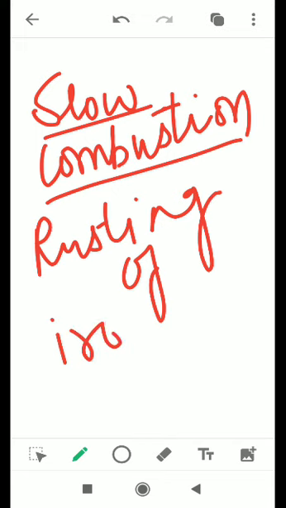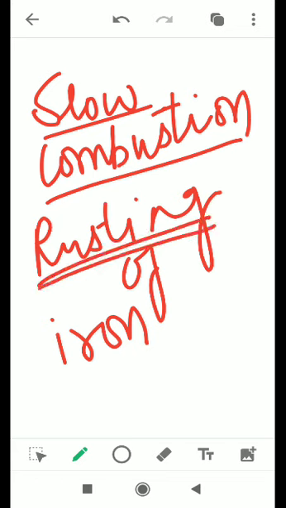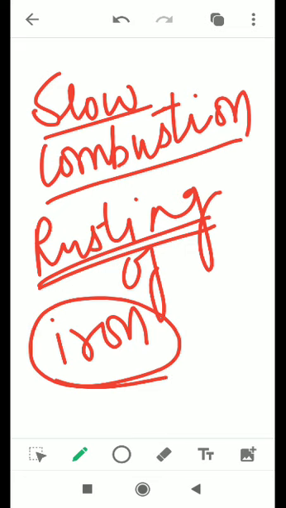You cannot see iron turn into flames. You see only the reddish brown powder which deposits on the surface of the iron. Rusting is a gradual and slow process. When iron comes in contact with moist air, it gets rust. So it is an example of slow combustion.